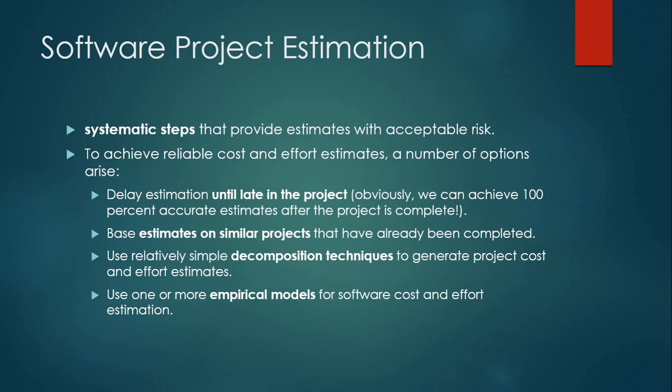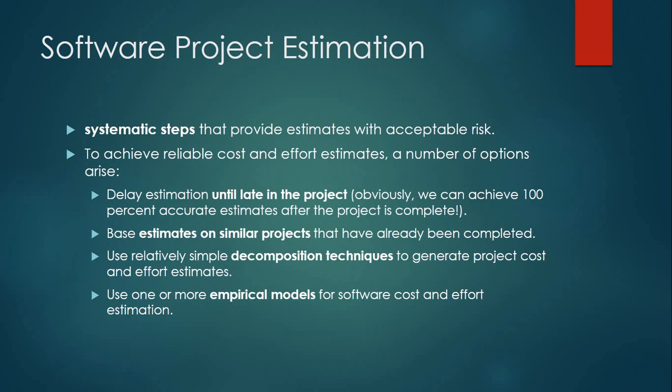It is a systematic set of steps that provides estimates with acceptable risk. It means taking risk, but in an acceptable amount, so we can provide an estimation of the cost as well as effort.